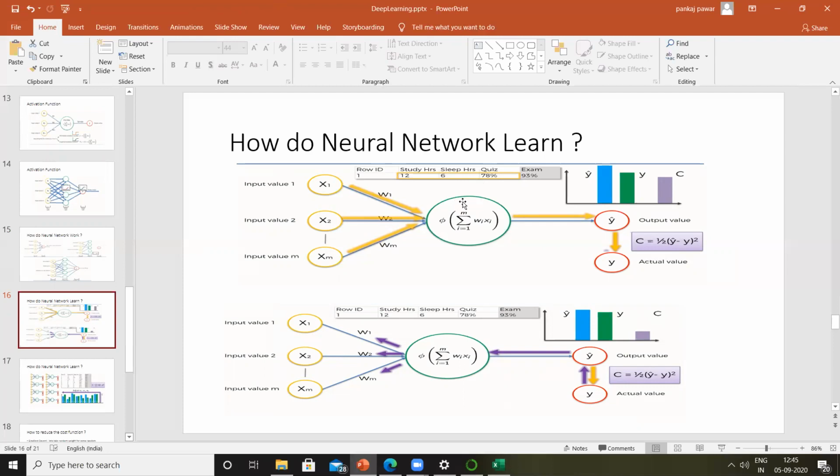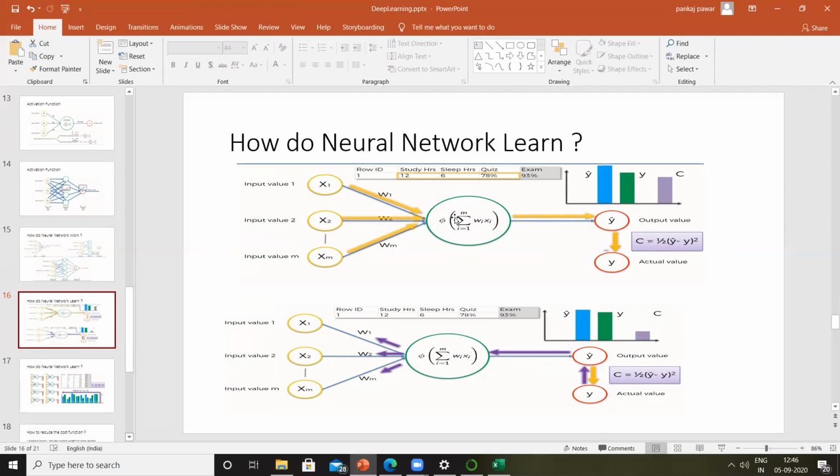It can use sigmoidal, threshold, rectifier, and so on, based on the situation. In this case, let's say we use the rectifier function. Based on this, the neuron has reacted and predicted an output called y cap. All right. Now, let's say the exam is tomorrow. This artificial neural network has predicted that student 1 will get an output of, say, 93%.